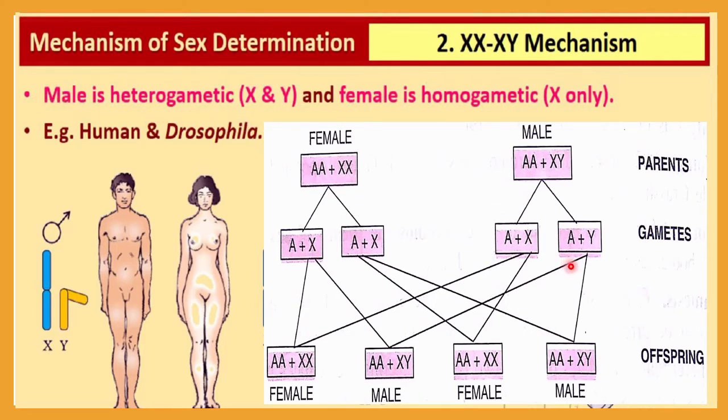Here the heterogametic organism is the male, so sex determination is dependent on the male, not on the female, because the female is homozygous. So the female produces only one type of gamete. These gametes are not responsible for sex determination. But here it all depends on the male gamete. Which type of gamete fertilizes the egg cell depends on the male gamete, so male is solely responsible for sex determination here, because the male itself is heterogametic in this case.